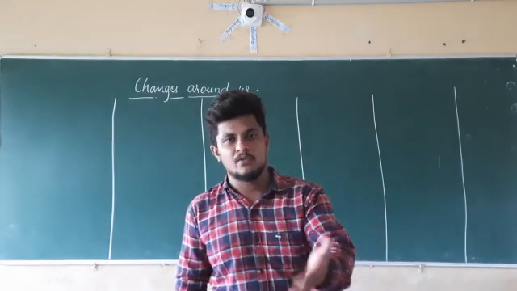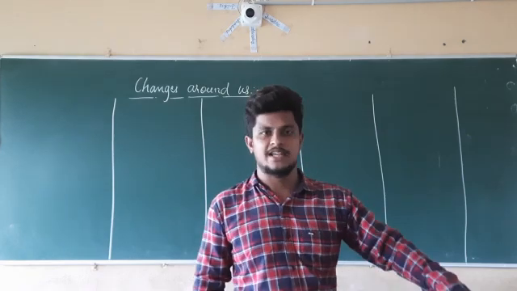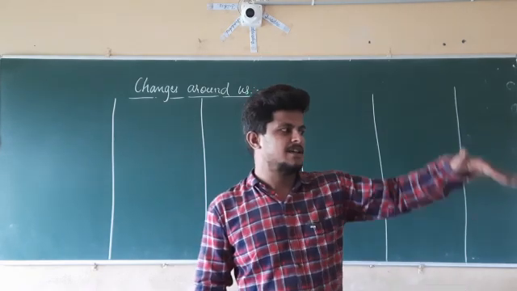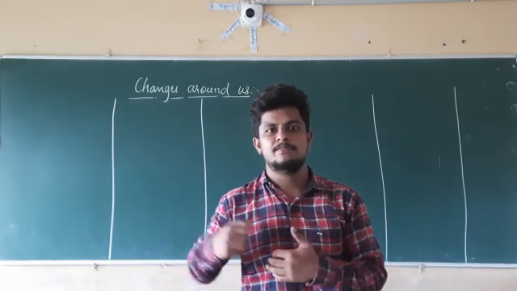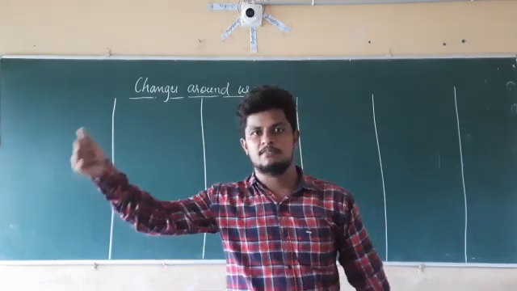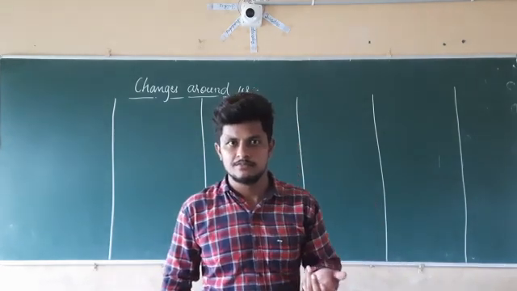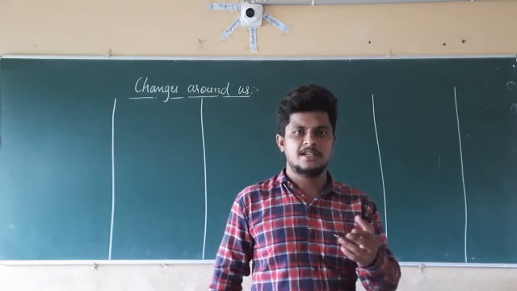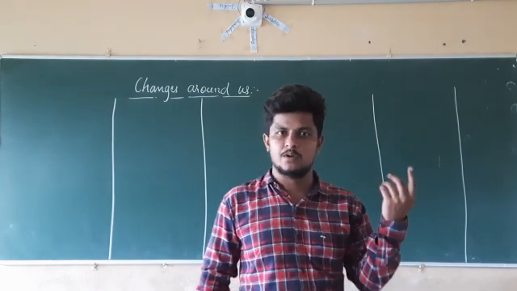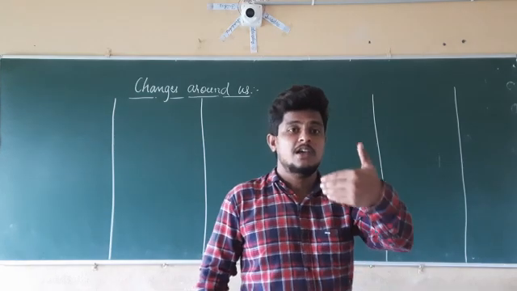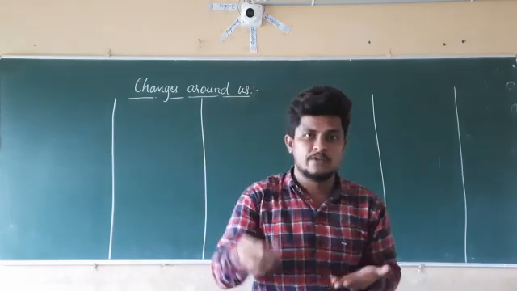If you take the example of yourselves, in the first standard you will be this much height, but in the 6th class your height has grown like this. So again there is a change. Your hand size has become bigger, the length of the hand has become bigger, the nose size has become bigger, and your hair is continuously growing. After cutting it will be smaller, and after 1.5 months it will be bigger. So again there is growth in the hair. A change is coming, and that change is continuous, right?